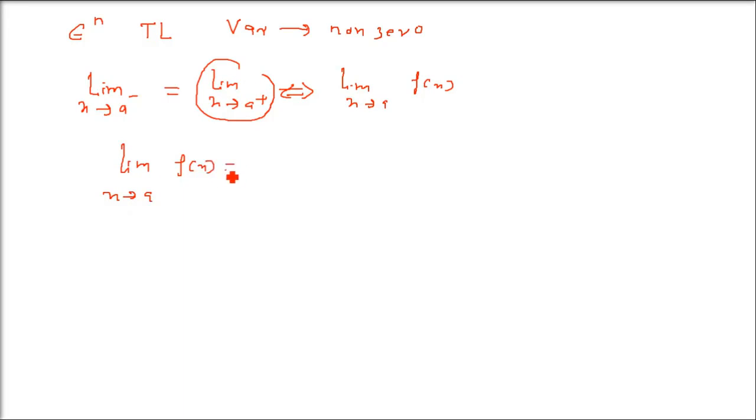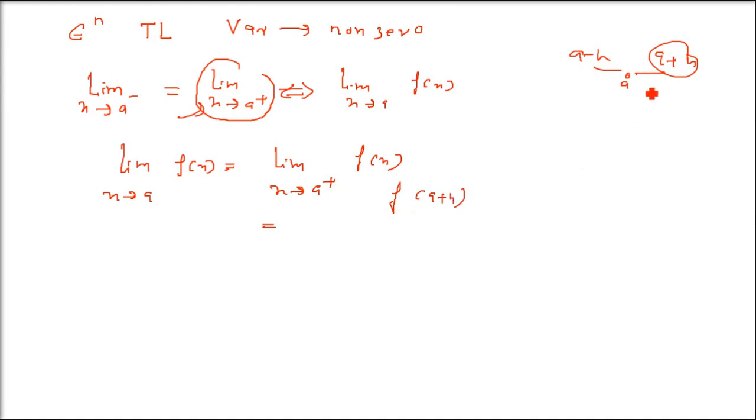So when we have limit x tends to a f(x), we'll use x tends to a plus, that is the right hand limit. Whenever we have this a, we take a plus h and a minus h: a plus h on the right hand limit, a minus h in the left hand limit. So a plus h, right hand limit we are using. This h is very small, h tends to 0. So limit x tends to a will become h tends to 0, f(a plus h). I'm going to give you an example so that you understand what we have just done.